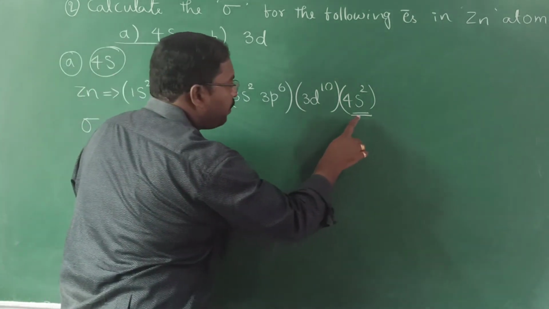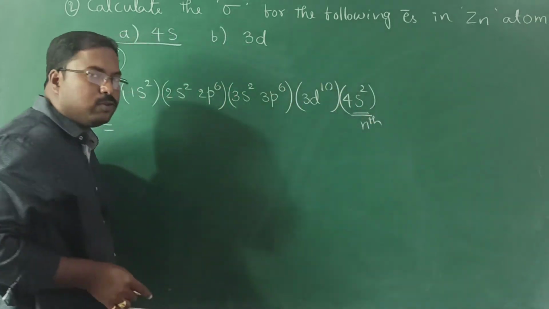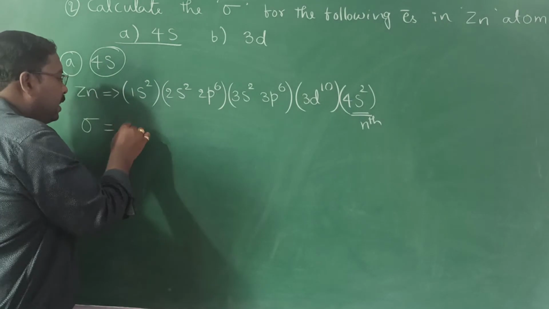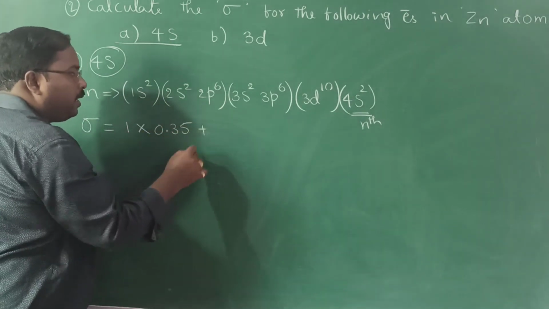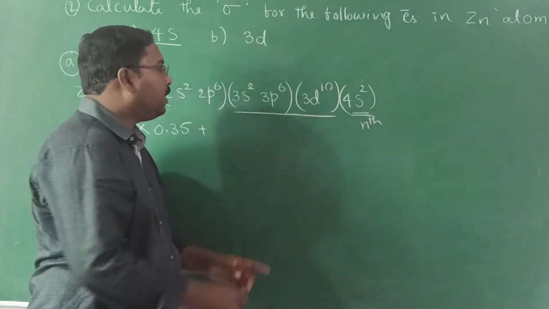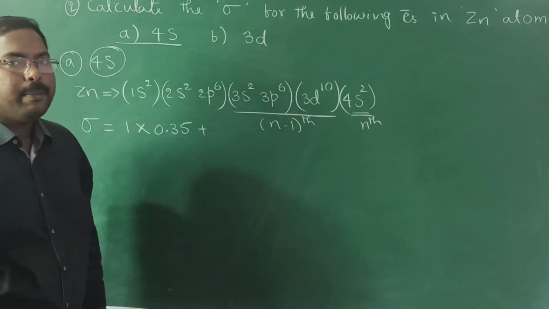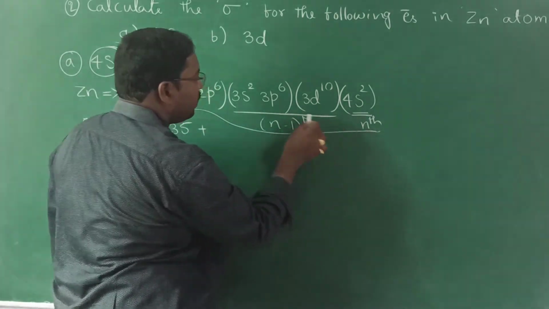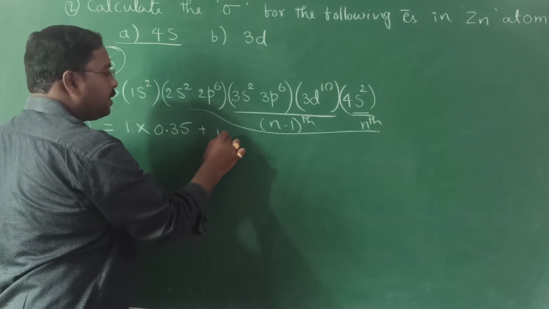Now this time, how many electrons are present in the nth shell? In the nth shell there are 2. We are finding for 1 electron, so the other electron contributes 0.35. This is the 4th orbit or 4th shell. All these come under the n minus 1th shell. How many electrons are there in the n minus 1th shell? 2 plus 6, 8, plus 10. So 18 electrons.